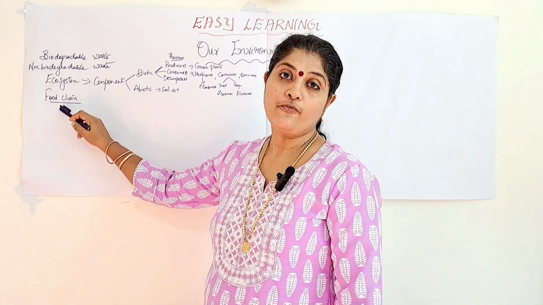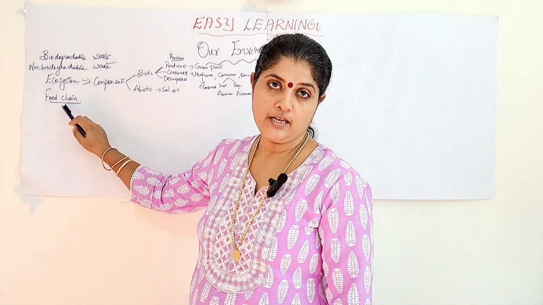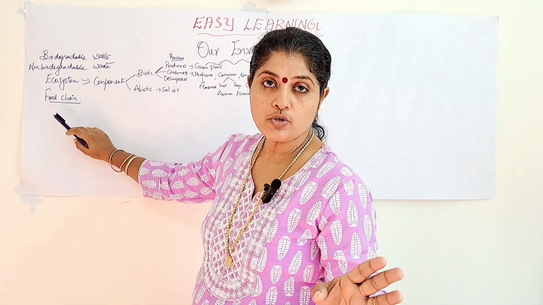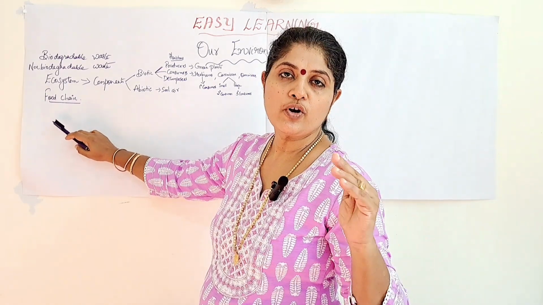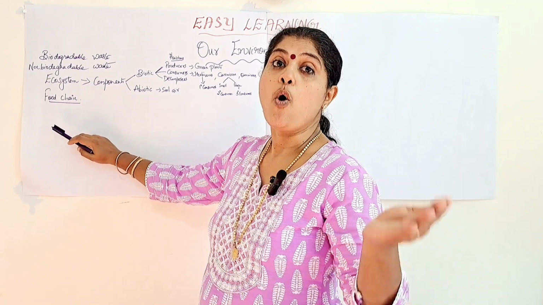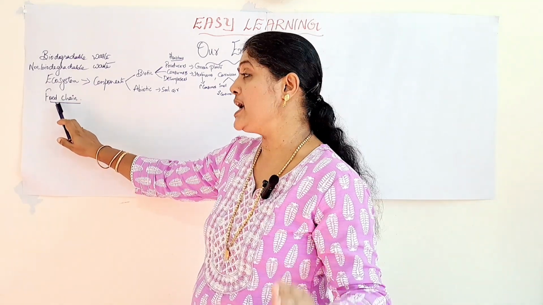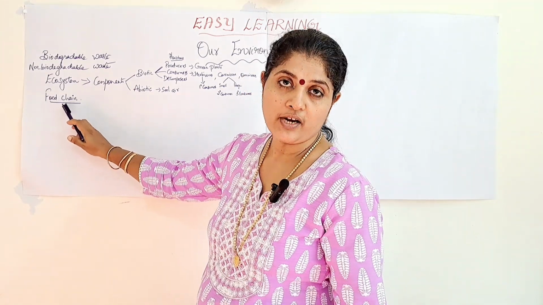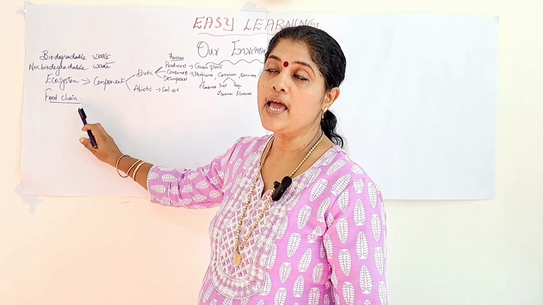How can you define food chain? From the term itself, it is easy to define food chain. It is a sequence of organisms in a community in which one organism consumes another organism. It is known as food chain. So, a sequence of organisms in a community in which one organism consumes another organism.